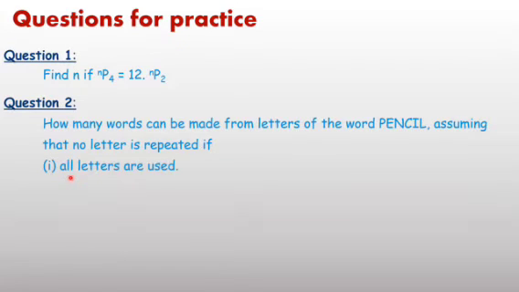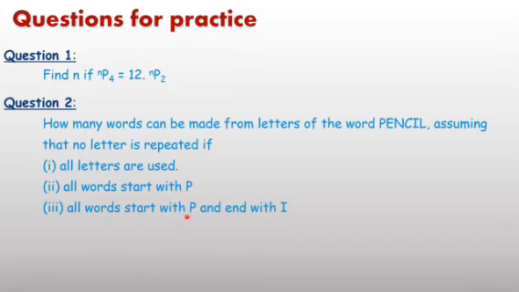Therefore, in the first part you have to write, if all letters are used, the number of permutations and the number of words. Second, all words start with P. It implies the first letter is fixed. Now, how many letters remain? 5 letters and 5 positions. Third part, the first letter is given as P and the last letter I. Then you have to find the number of words.